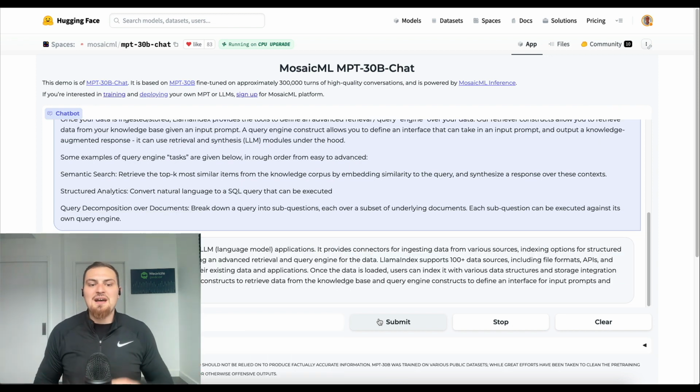But we see the answer. Llama Index is a data framework for building LLM applications. It provides connectors for ingesting data from various sources.